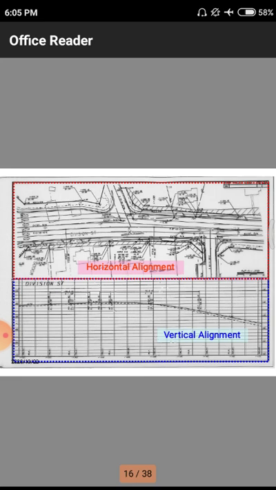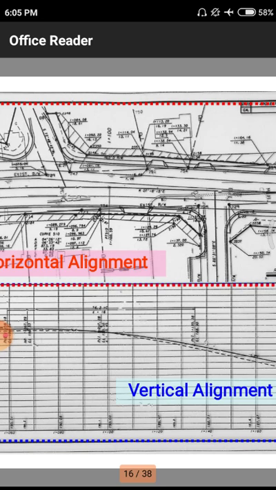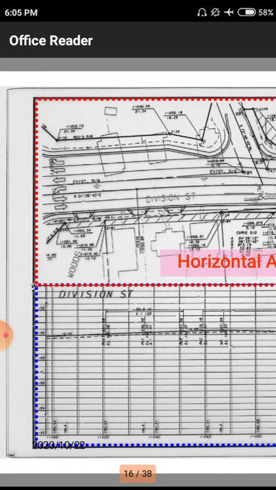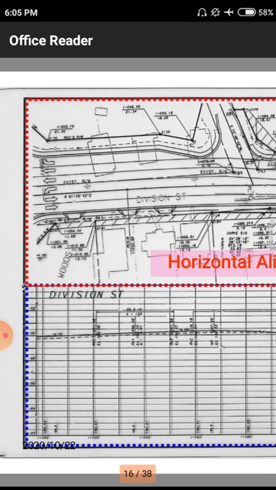In the bottom diagram, we have a vertical alignment. In the vertical alignment, as we already discussed in the previous diagram, at every 10 meters distance they show the height of your road with respect to the horizontal level. Here also they simply prescribe the entry level and the exit level with the help of these arrows in road turnings.